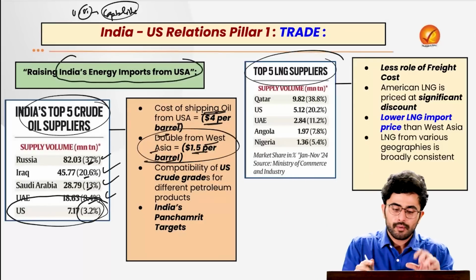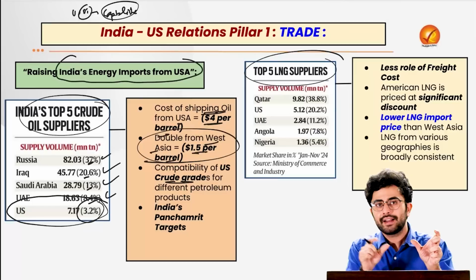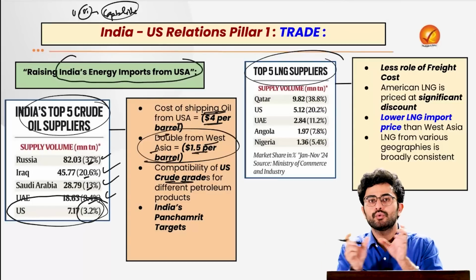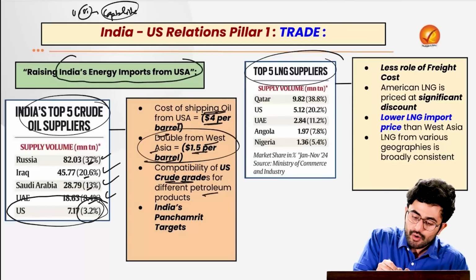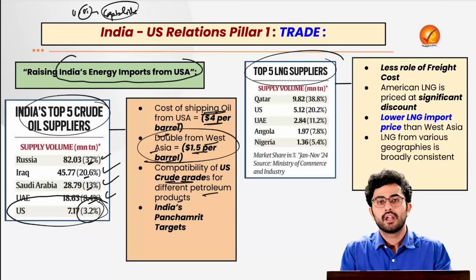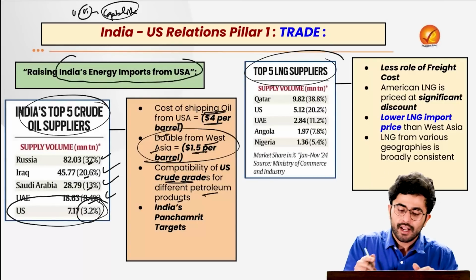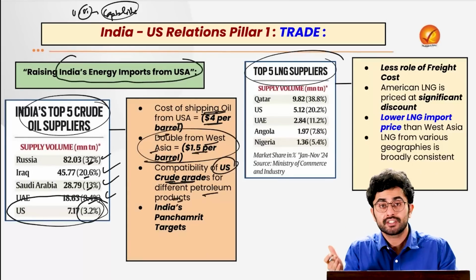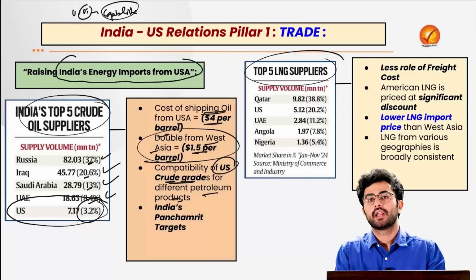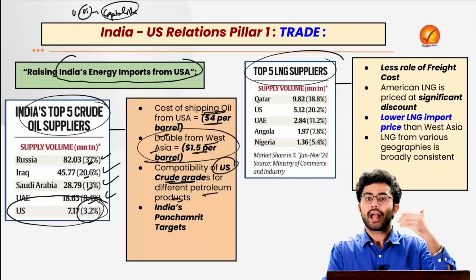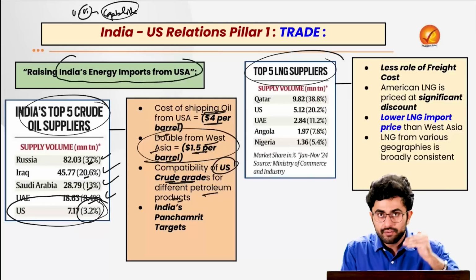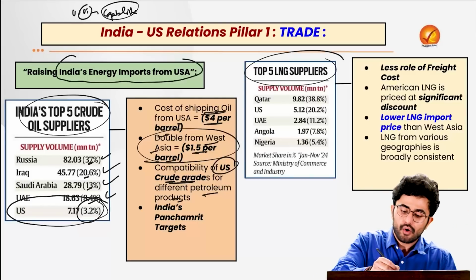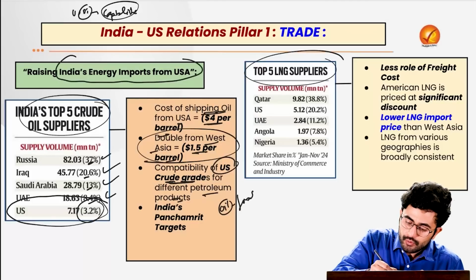Then when we talk about crude grades, various different crude grades are suitable to create various different petroleum products. So the idea is that we will also have to look at the compatibility of US crude grades for different petroleum products, whether it is suitable or not. And then when we say that we are going to import much more oil from USA, the idea is that oil is what? A kind of fossil fuel.